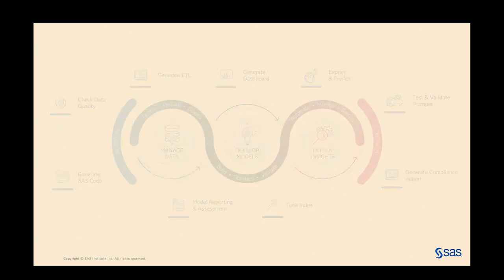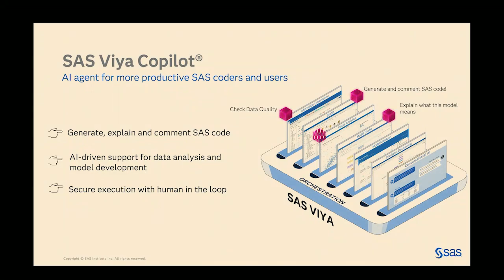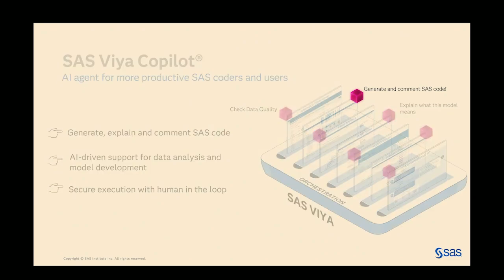Let's talk a little bit more about SAS Viya Copilot. SAS Viya Copilot is an AI agent that is embedded directly into the SAS Viya platform. So this allows users a more accessible and intuitive way of working with the software. For example, instead of navigating the information governance page, you can just ask SAS Viya Copilot to check your data quality for you. Instead of adding a model explanation node to your Model Studio pipeline, just ask Copilot to explain what this model means. And finally, for the purposes of this demonstration today, instead of writing all your SAS code yourself, just ask SAS Viya Copilot to generate your code for you.